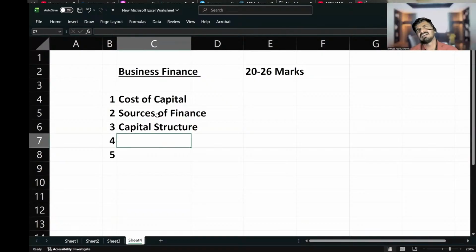Dividend policy. If you ask me which is the smallest chapter in financial management, I can tell you dividend policy is the smallest chapter. You can study dividend policy in half an hour. You can set a timer.